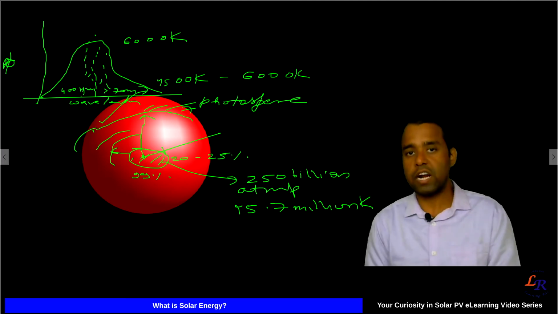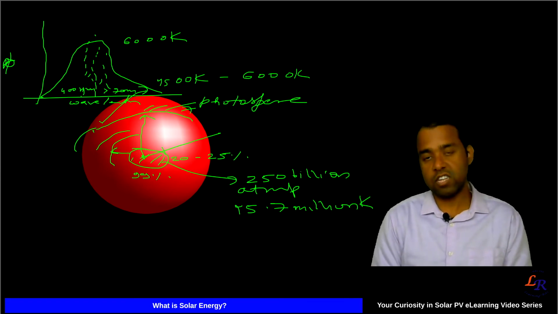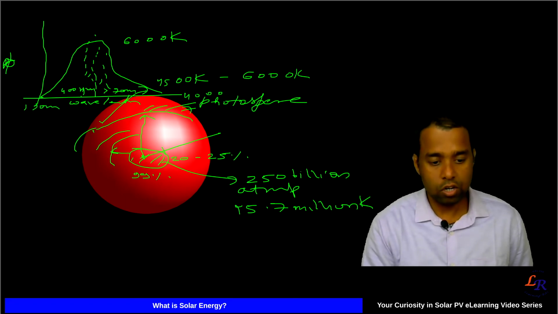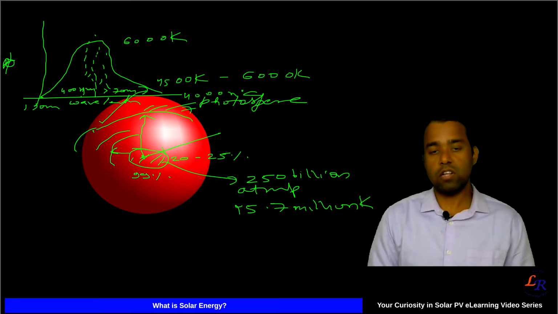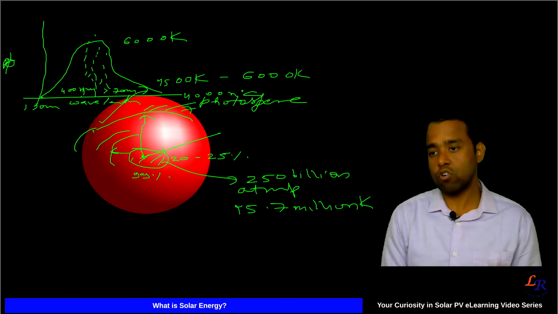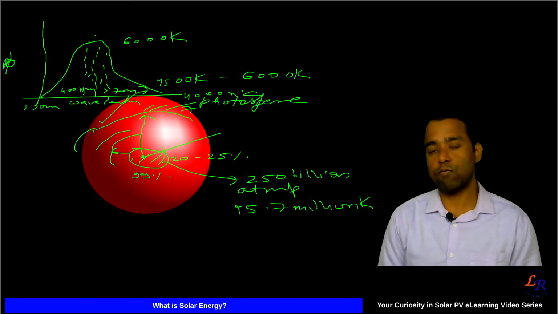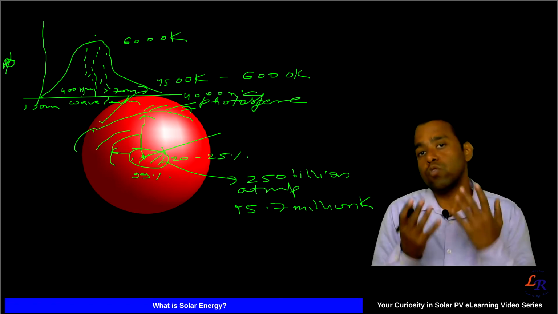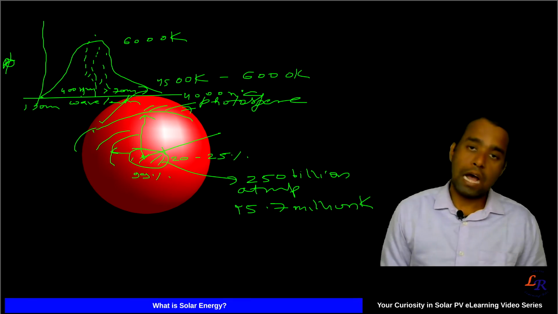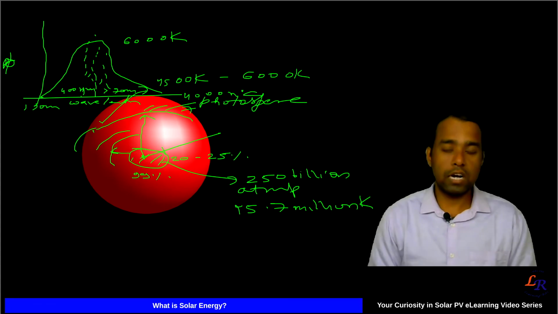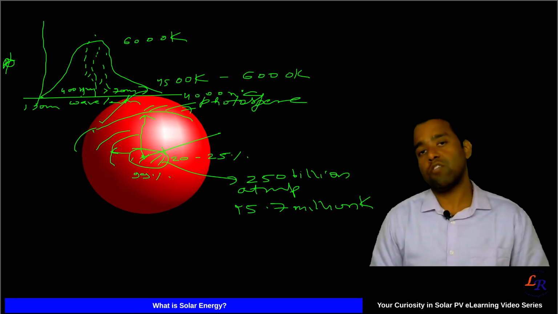Of course, we shouldn't look at it directly because there are other very harmful wavelengths which can damage your eyes. For example, you can have light from 190 nanometers up to 4000 nanometers coming from there. So this is how you can see why the photosphere is visible: its temperature is at the level where we get wavelengths to which our eyes are responsive. This is actually the place from where the radiation radiates outward in our solar system, and we get that radiation on Earth, which is converted into different forms.